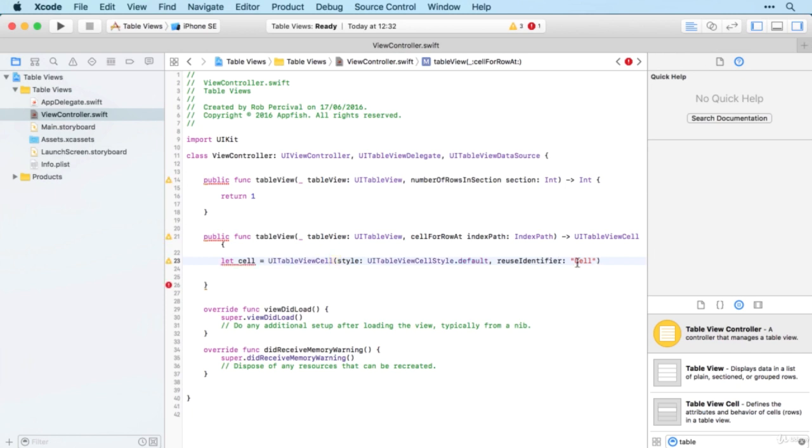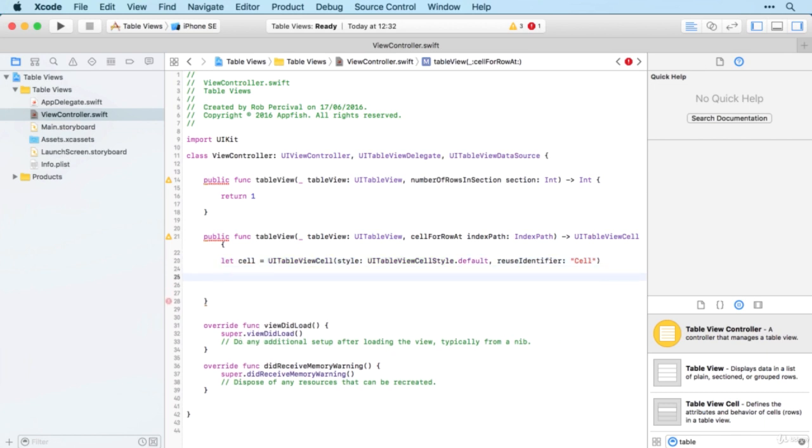So now we know the identifier of the cell that we're setting up here. Then we're just going to decide what content we want within the cell. And we're going to do that using cell dot text label dot text. And we're going to set that equal to, for now, the text top row. So that means that the text top row will appear at the top of our table.